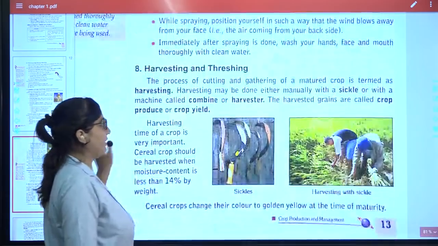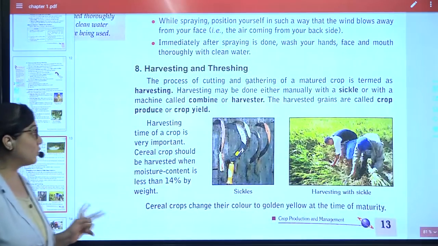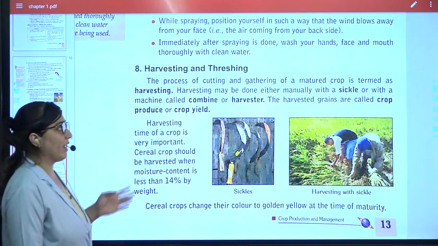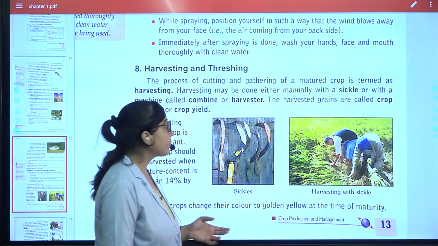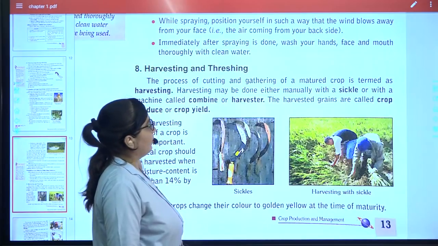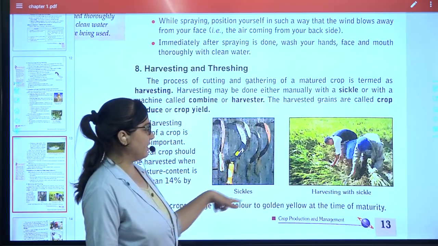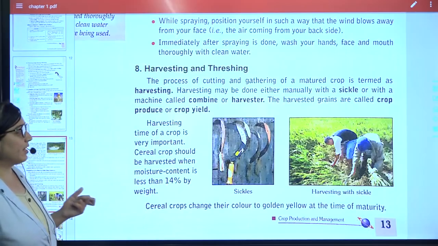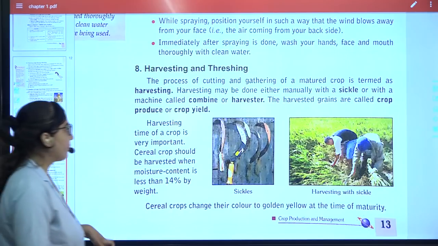Next is harvesting and threshing. What is the meaning of these two words, harvesting and threshing? Harvesting is the process of gathering a matured crop. It is done manually with the help of sickles or a harvester. Harvested grains are called the crop.